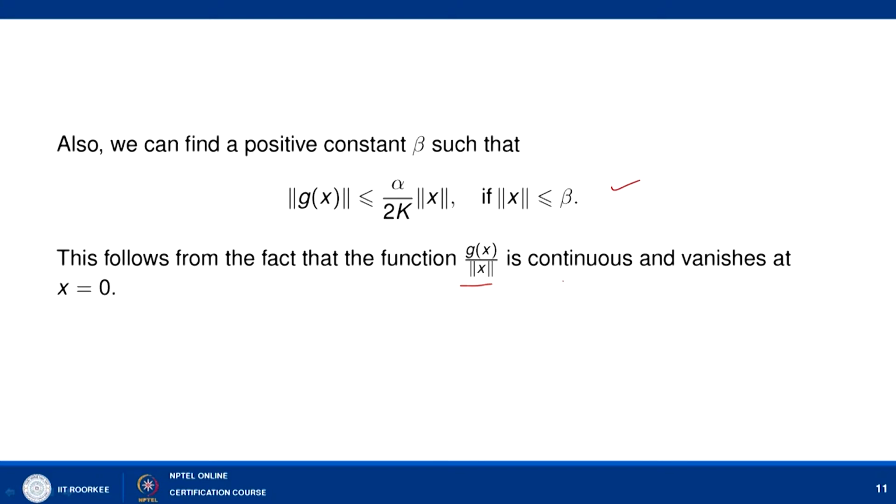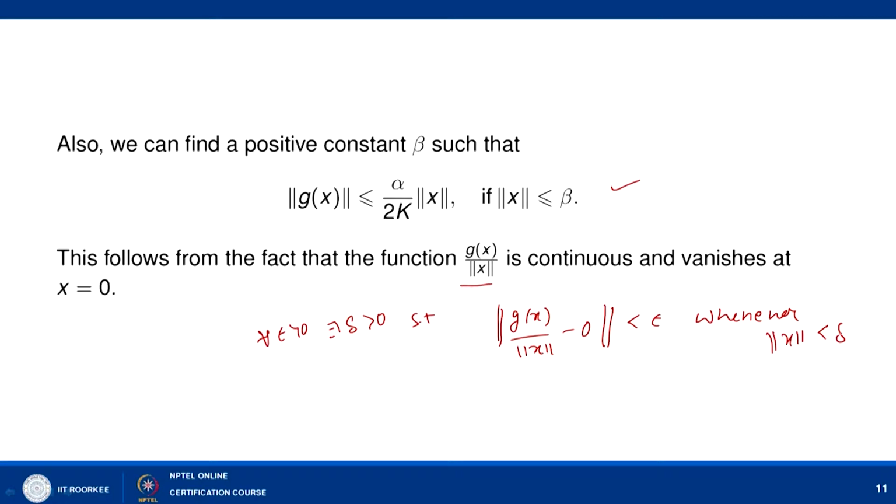If you look at the continuity of g(x) by norm of x, we can simply say that the norm of g(x) upon norm of x minus 0, because it is vanishing at 0, is less than epsilon whenever norm of x is less than delta. Continuity says that for every epsilon greater than 0 there exists a delta greater than 0 such that this quantity is less than epsilon whenever norm of x is less than delta.